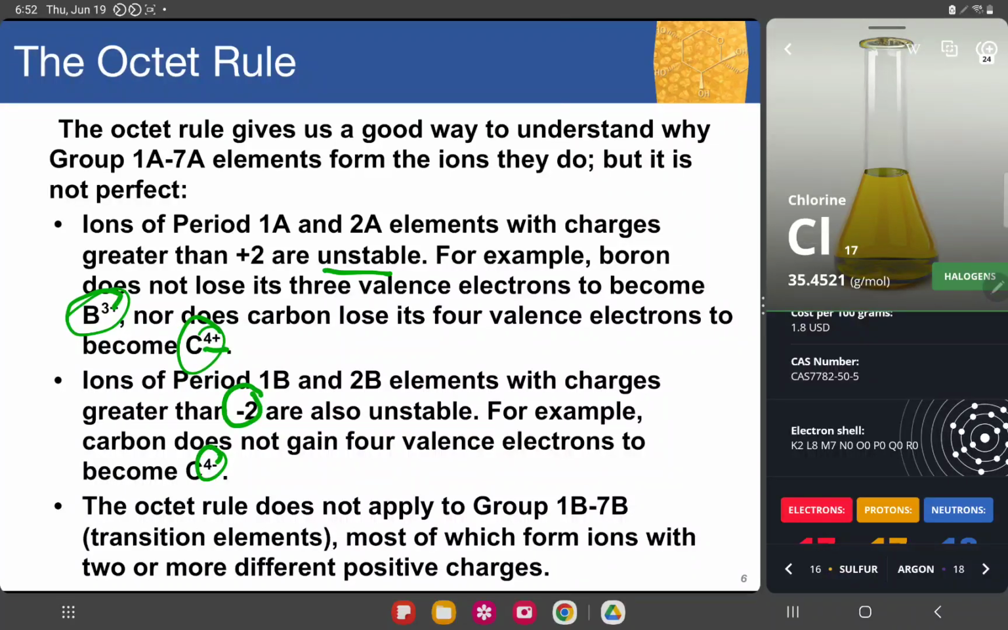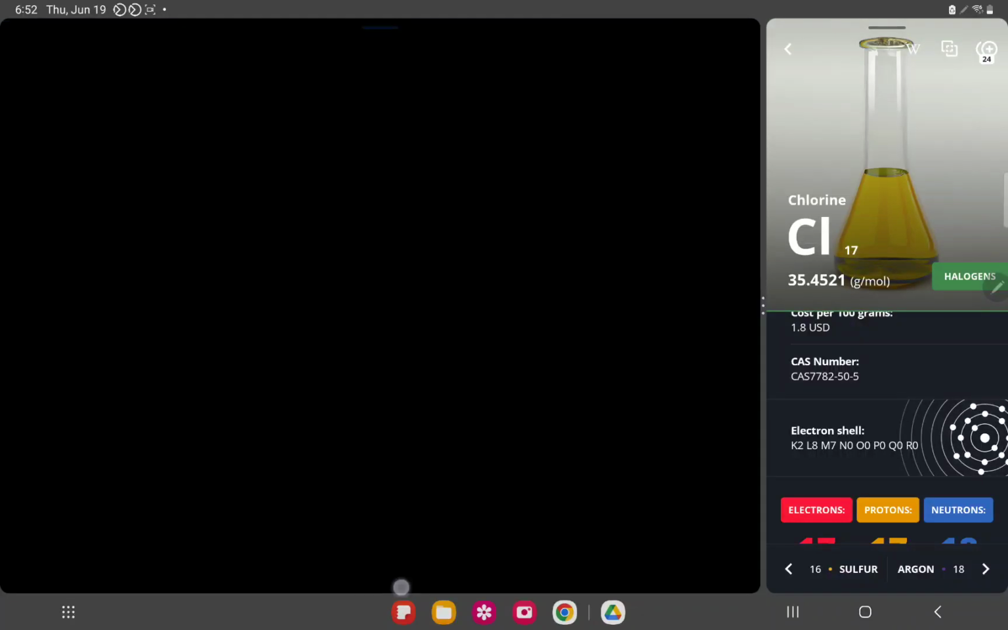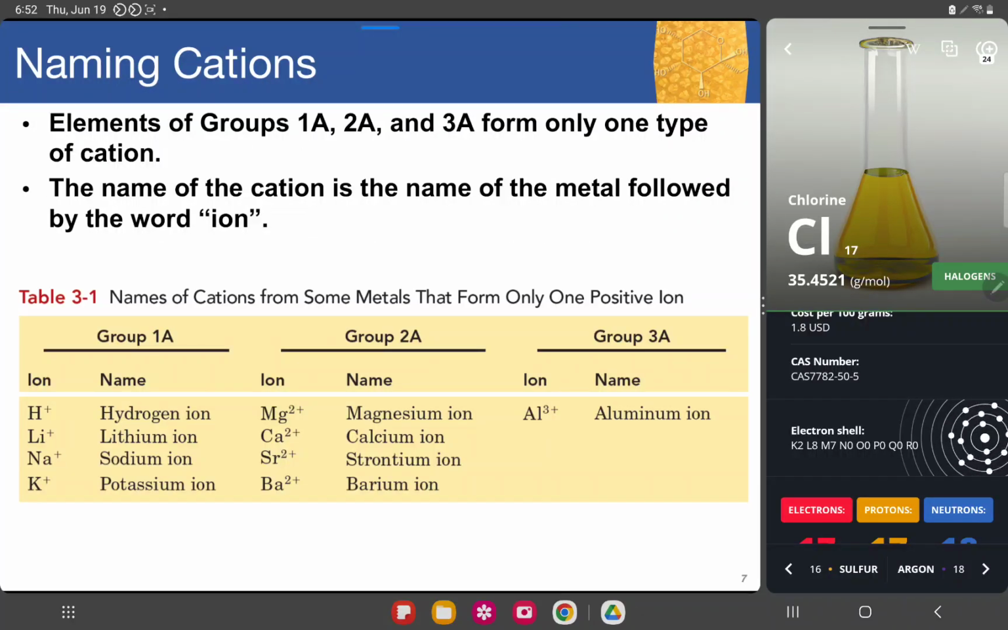So the octet rule does not always apply, especially with group 1B to 7B, or the transition elements found in the periodic table, most of which form ions with two or more different positive charges. Okay, alright. So this is how we name. Remember chlorine? It becomes chloride when it becomes a charged ion.